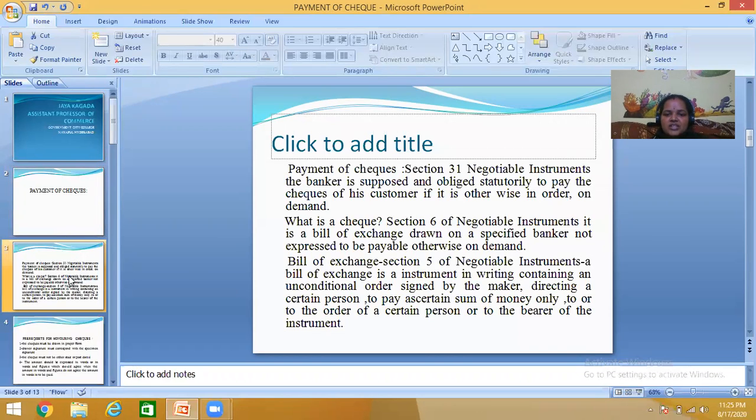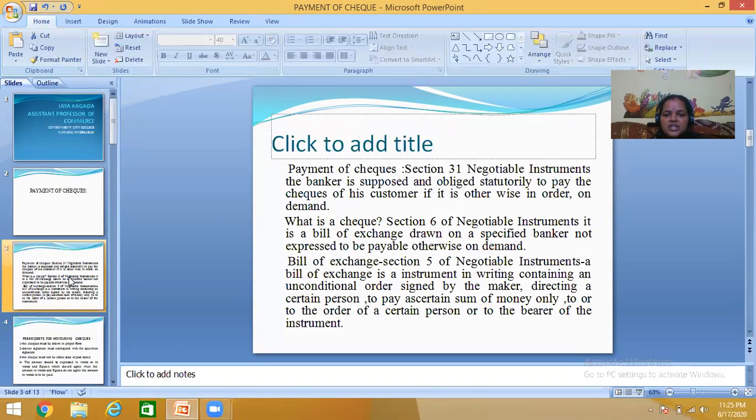Payment of checks, Section 31 of the Negotiable Instruments Act: the banker is statutorily obliged to pay the check of his customer if it is otherwise in order, on demand. What is a check? Section 6 of the Negotiable Instruments Act: it is a bill of exchange drawn on a specified banker, not expressed to be payable otherwise than on demand.